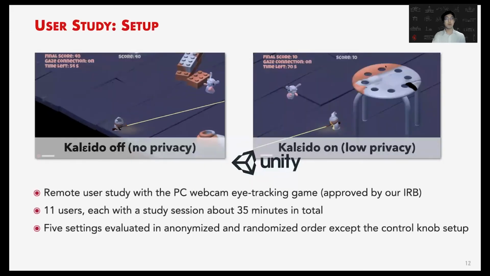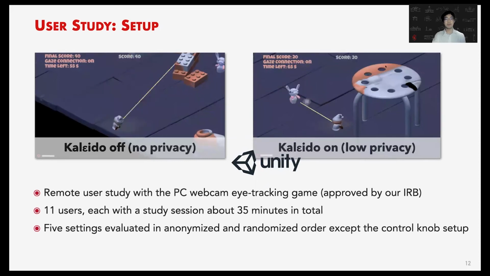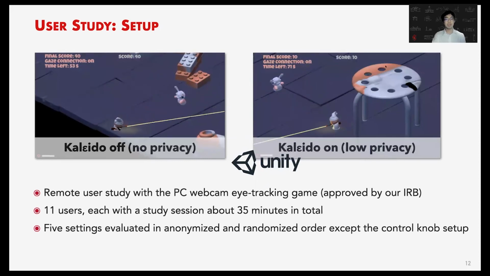First, we show our setup for the user study. Here, we consider that an eye tracking game is a good example to evaluate the perception in the real world. Hence, we construct our eye tracking game with KALEIDO using Unity. In the game, the user's target is to take down the zombie rabbit using the laser beam aimed and directed by the eye gaze. Due to the COVID-19 constraint, we construct a remote user study with the PC webcam eye tracking game approved by our IRB.